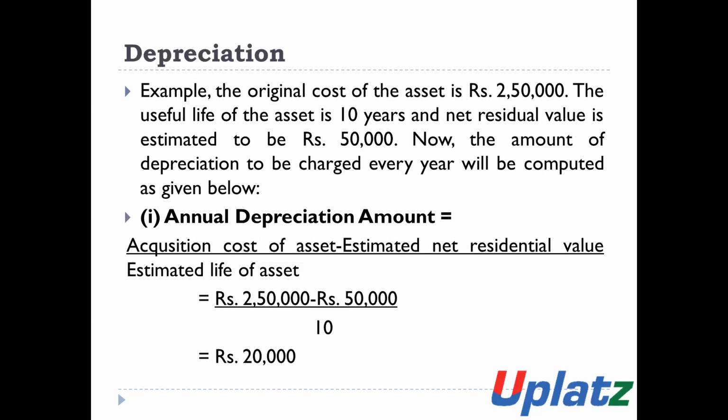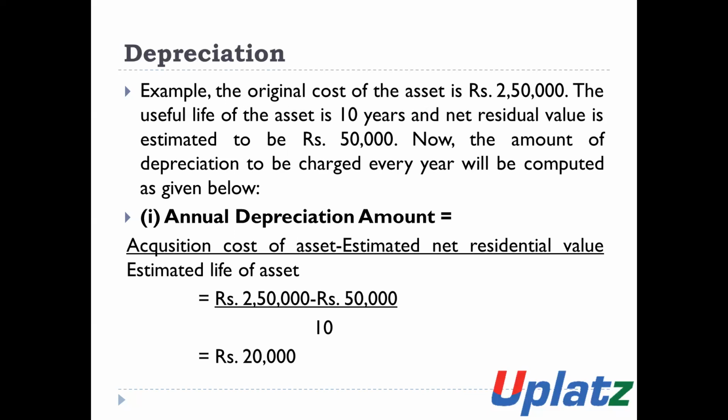Now we will discuss an example, and on the basis of this example, we will understand the amount of depreciation and the rate of depreciation. The original cost of the asset is 2,50,000. The useful life of the asset is 10 years and the residual value of the asset is 50,000.